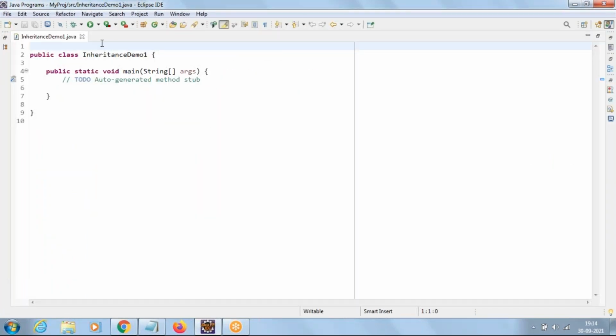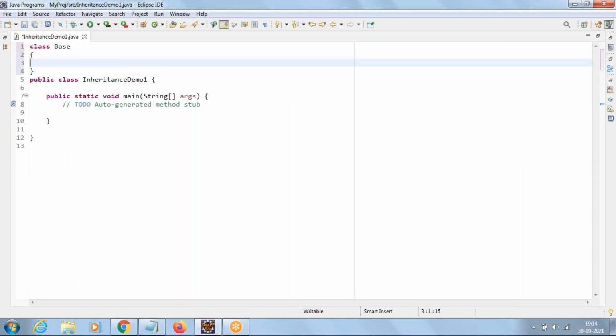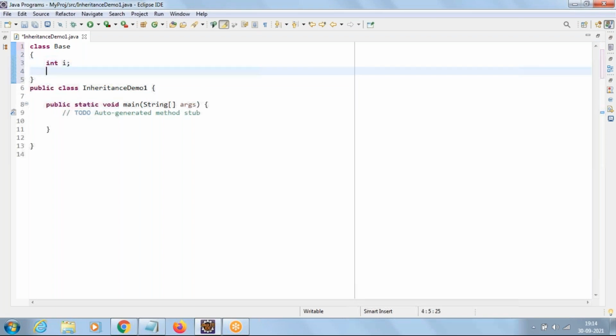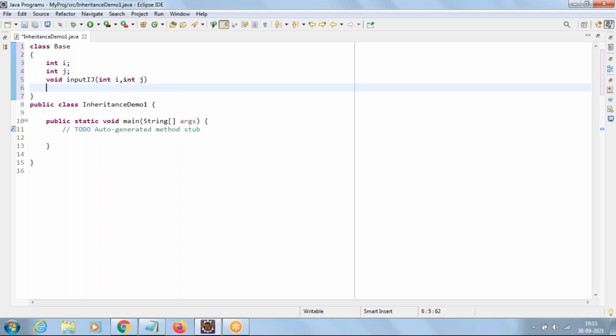Now in this, let us create a class Base with two data members, int i, int j. Now in order to give values to these two data members, let us take a method inputij, which takes two arguments, int i, int j.